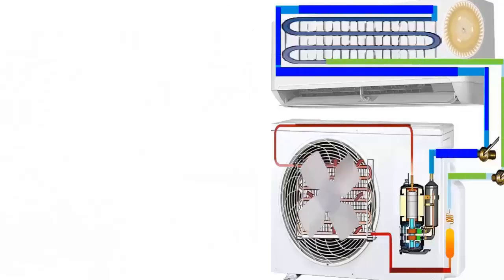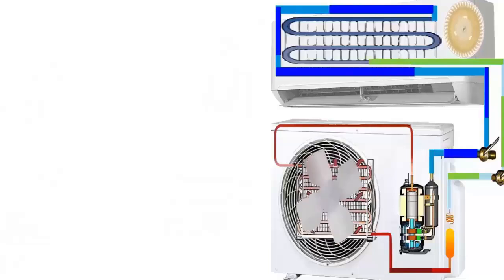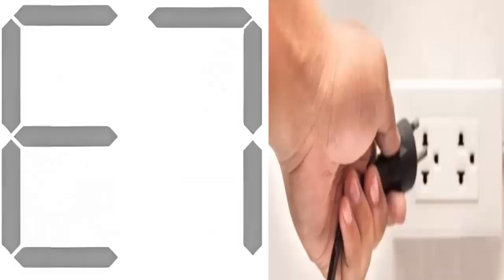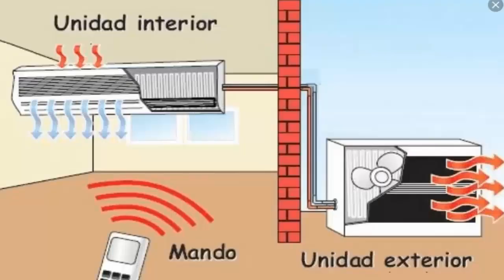Now let's see the steps to prevent and resolve the mode conflict. 1. Restart the units. Turn off both the indoor and outdoor units and disconnect them for a few minutes. Then, turn them back on to reset the system and solve potential communication failures.